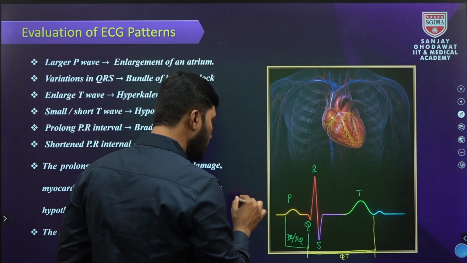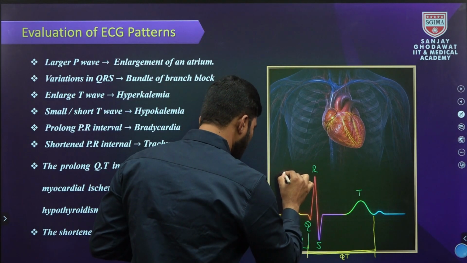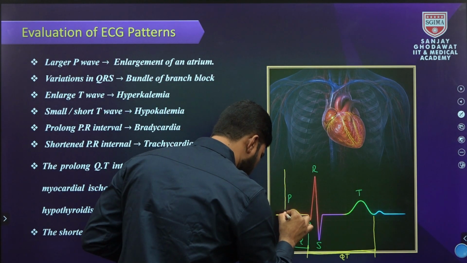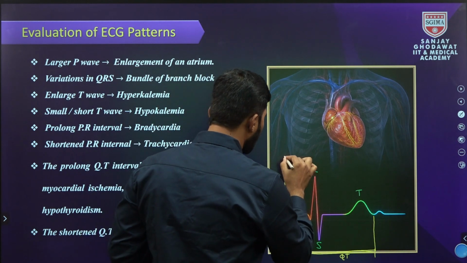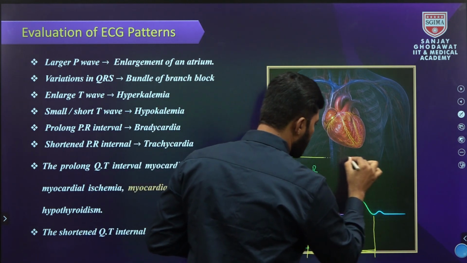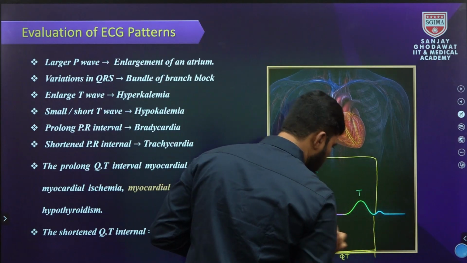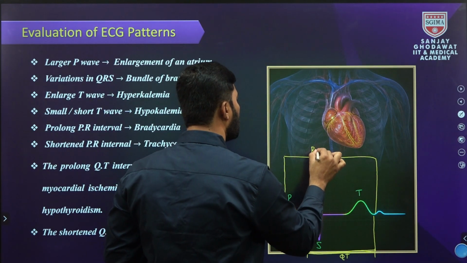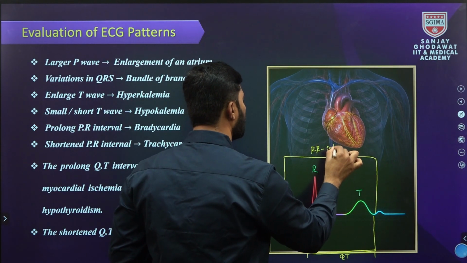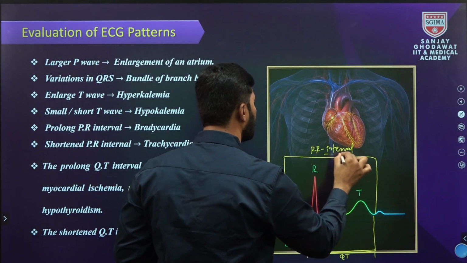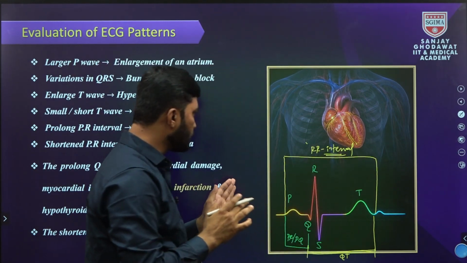T. And the RR interval, if you take it from the beginning of the P to the end of the T, this is the RR interval.